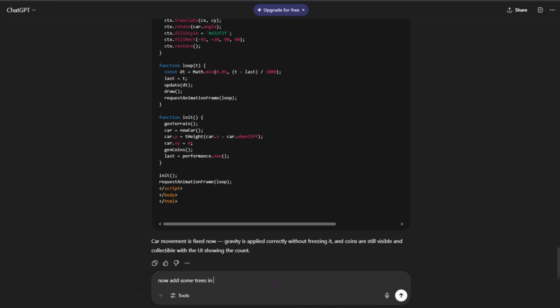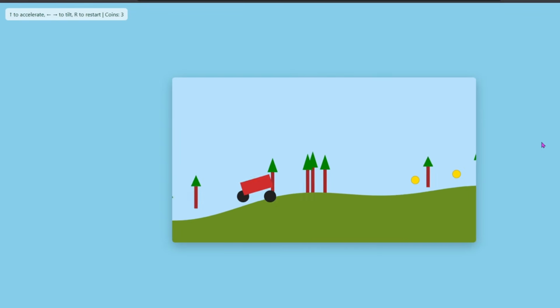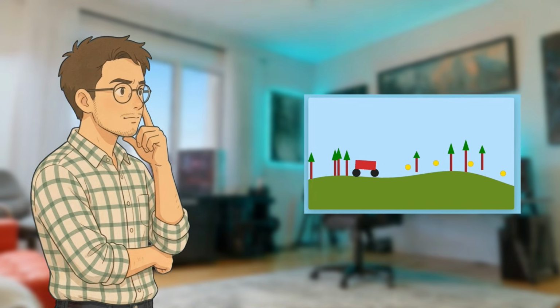Nice. Now let's add some background details into the game too, because that'll make it look a lot better. Alright bro, this time add some trees in the background and make them move with a parallax effect. Wow, it actually added the trees perfectly this time. But after driving for a while, the trees just disappear. Still though, the fact that ChatGPT managed to make all of this by itself is pretty impressive. So what do you think guys? Maybe we should try making a 3D version with this thing and see how it turns out.